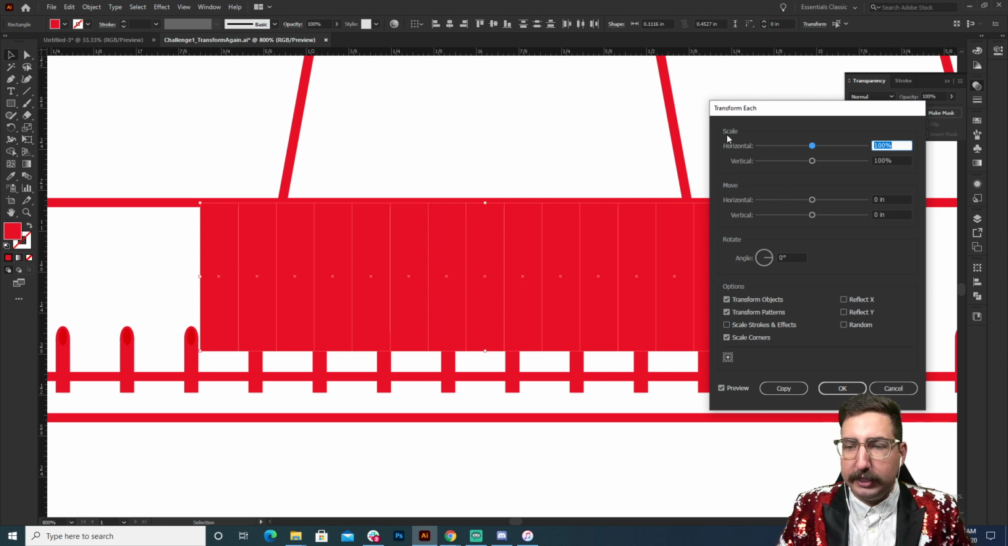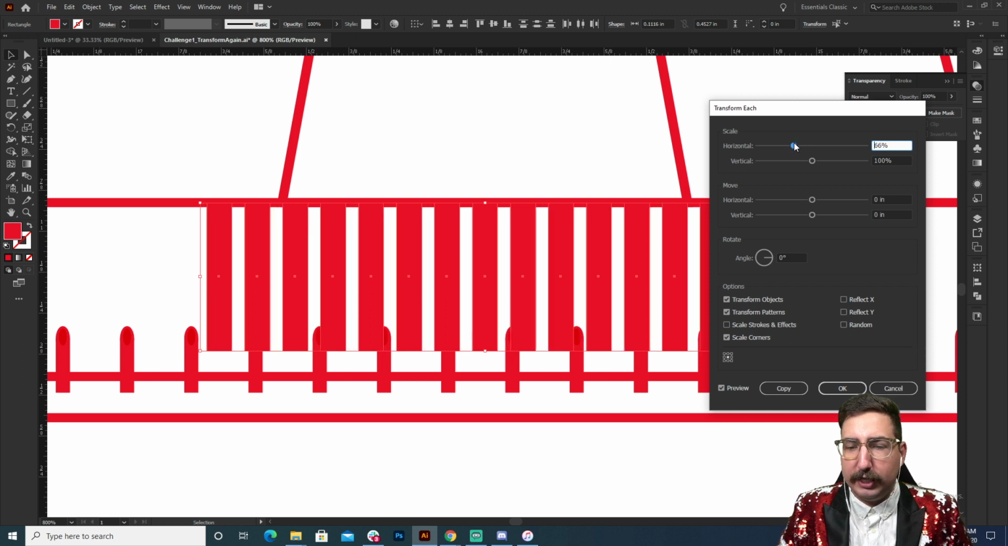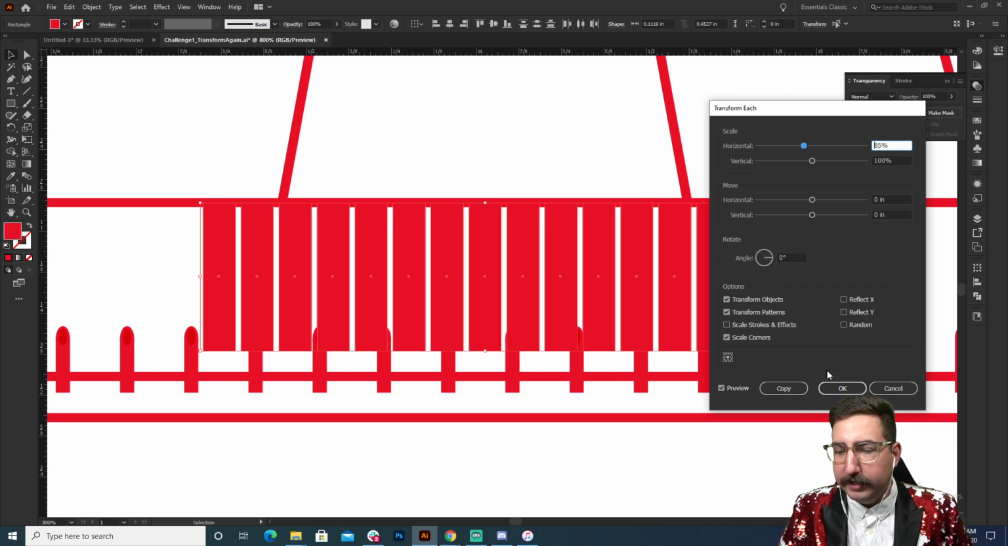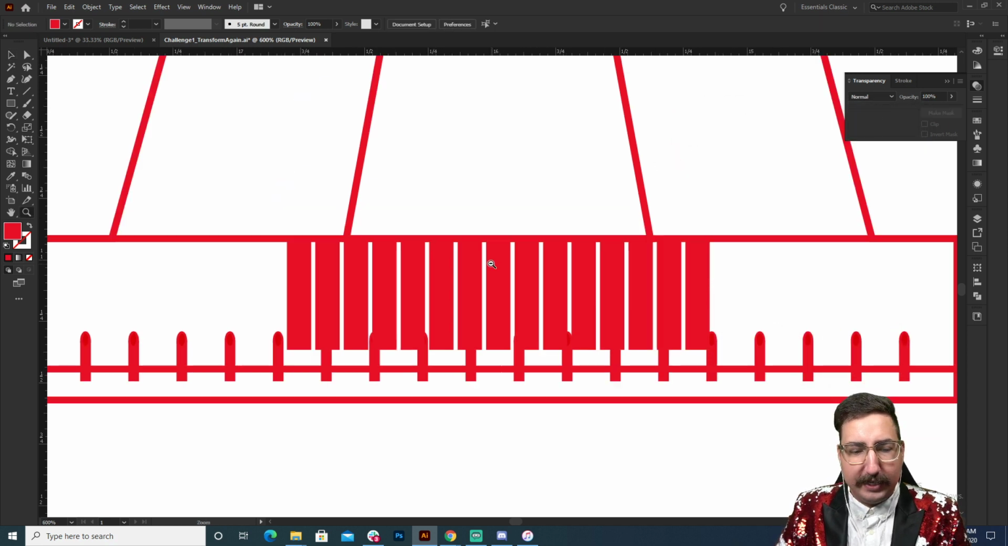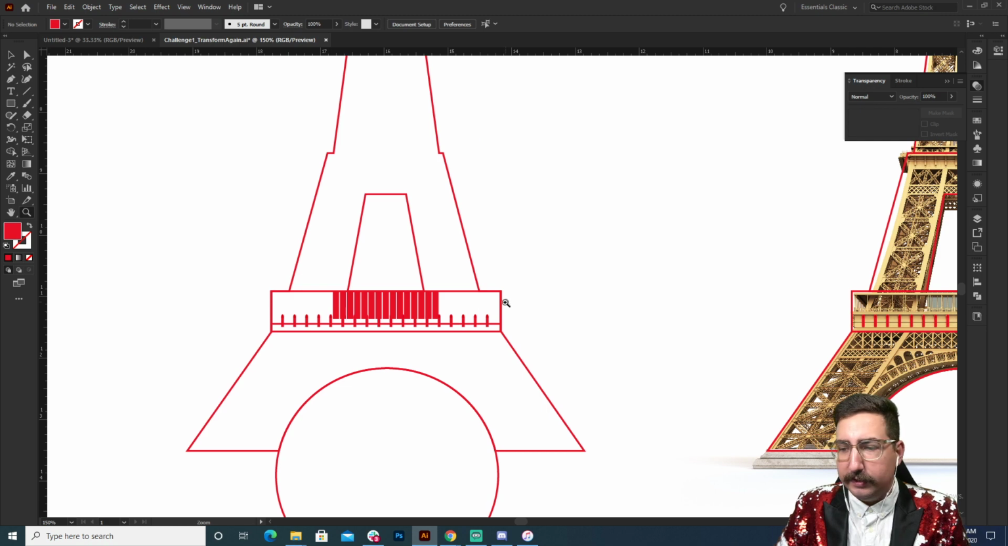So if we want to, we can change the horizontal scale and each of these shapes will change individually and not as a whole. So now we've got some nice little spaced out windows. All right, so we're getting somewhere. We're looking good, looking good.